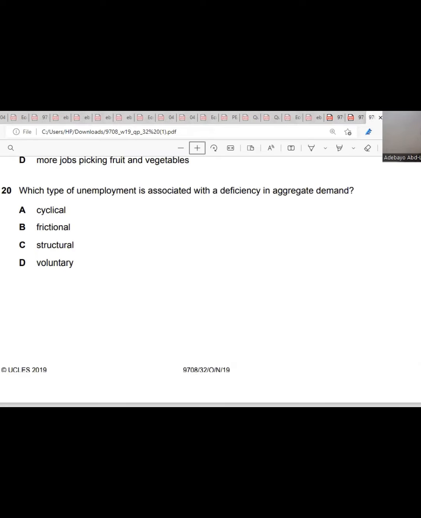Question 20. Which type of unemployment is associated with a deficiency in aggregate demand? Aggregate demand is the total demand in the economy. So if the total demand in the economy falls, it becomes cyclical because it affects all economic agents. So it is A. Question 20 is A.